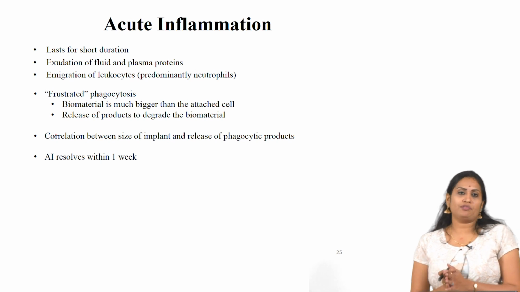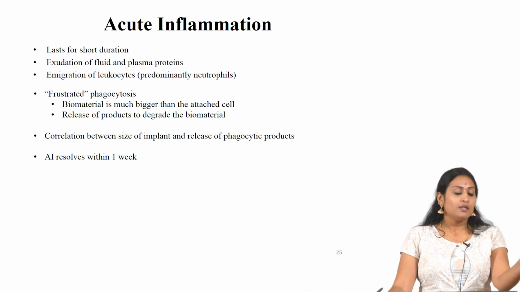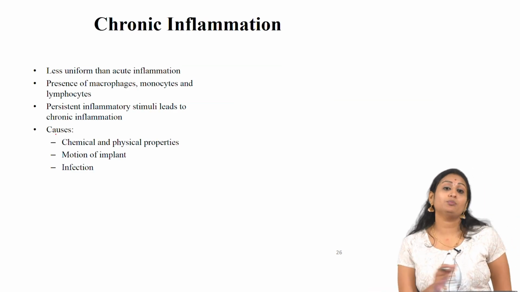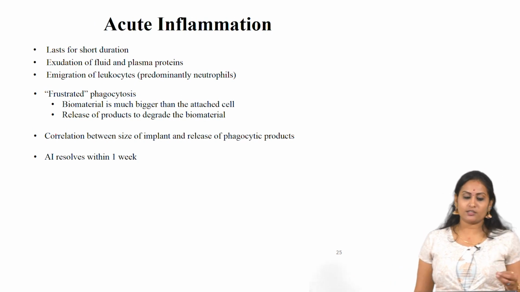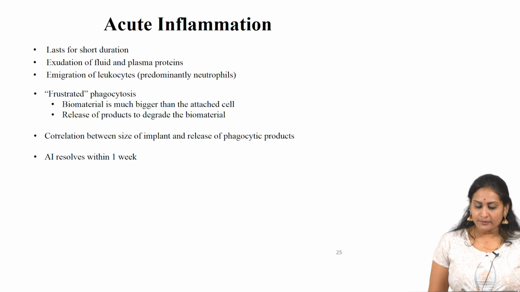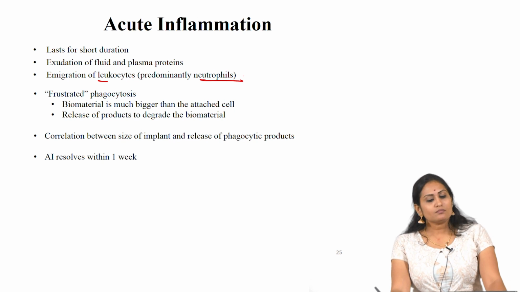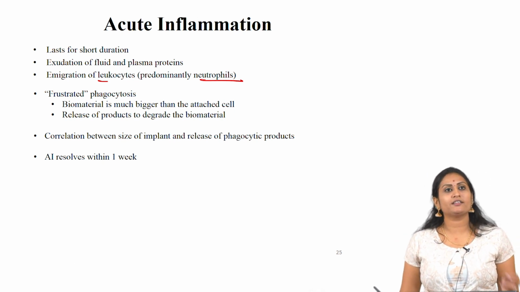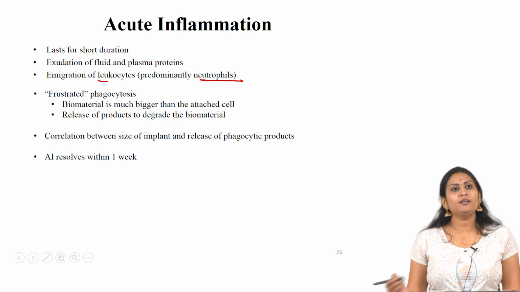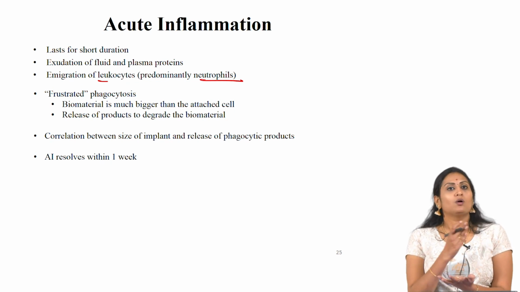There are two types of inflammation, acute inflammation and chronic inflammation. Acute inflammation happens only for a shorter period of time, whereas chronic inflammation occurs for a prolonged period of time. Acute inflammation lasts for a shorter duration, and the main cells involved are leukocytes, predominantly neutrophils. Frustrated phagocytosis occurs when the biomaterial is much bigger than the attached cell, leading to release of products to degrade the biomaterial. This acute inflammation resolves within 1 week.